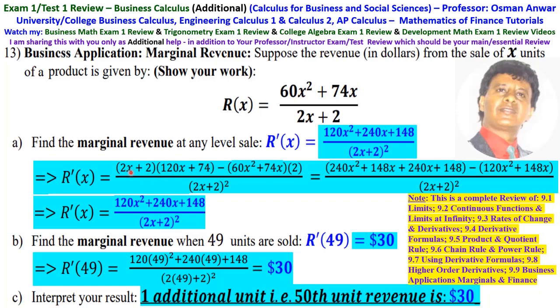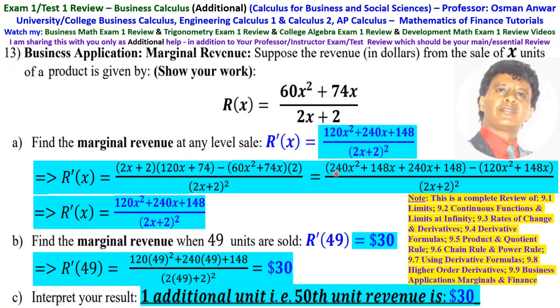Then 2x times 120x is 240x squared. 2x times 74 is 148x. Then 2 times 120x is 240x. Then 2 times 74 is 148. Then 60x squared times 2 is minus 120x squared. Then 74x times 2 is 148x, over 2x plus 2 all squared.